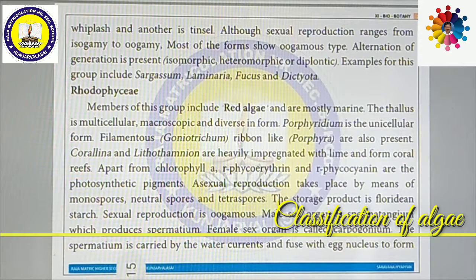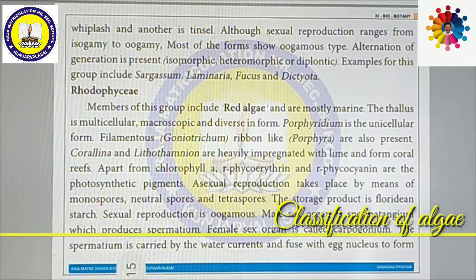Filamentous means thread-like structure, like Goniotrichum. Porphyra is a ribbon-like structure. Then Corallina and Lithothamnion are heavily impregnated with lime and form coral reefs. If you see our Gulf of Mannar, in the Rameswaram belt, these coral reefs are present.